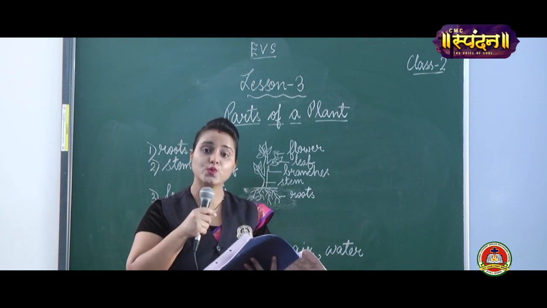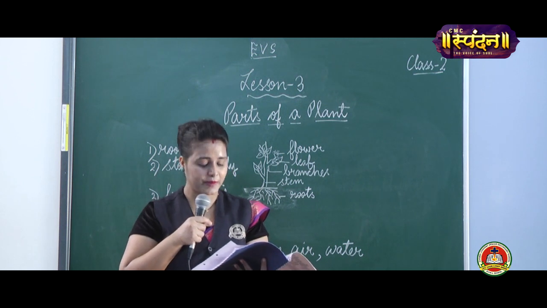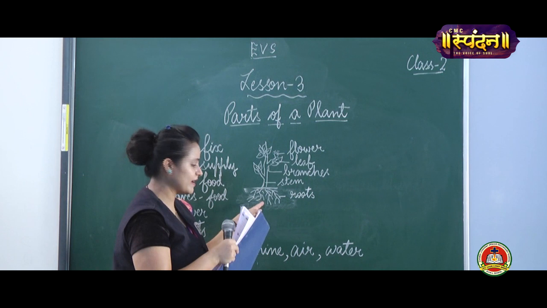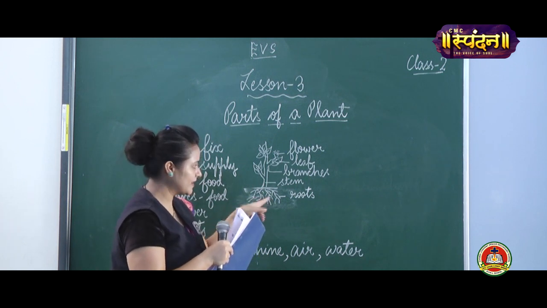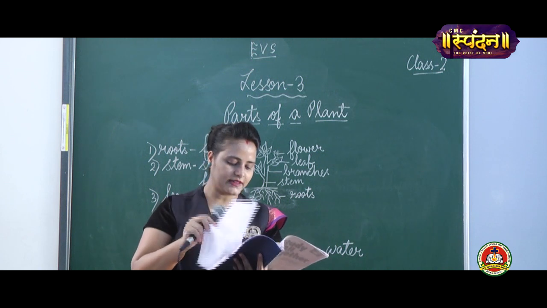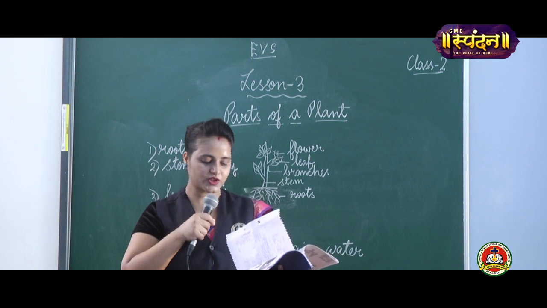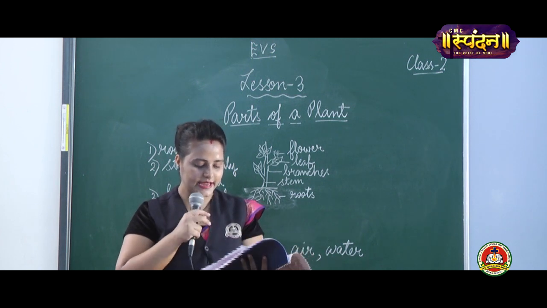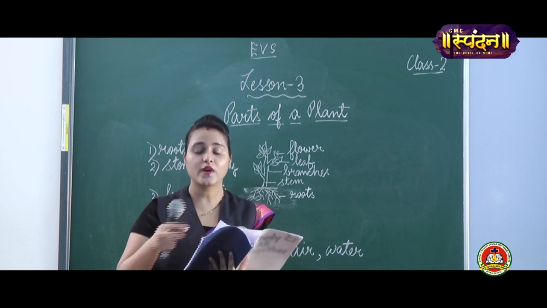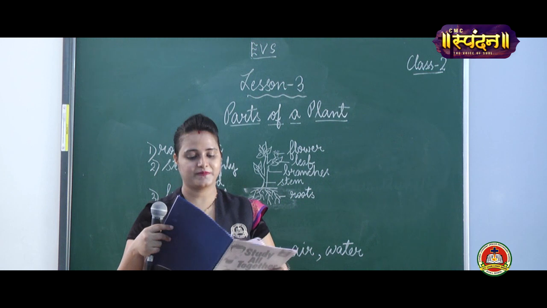First term is roots. Roots are an important part of a plant. It remains under the soil, as you all can see over here. It remains under the soil and keeps the plant fixed into the soil. It takes water and salt from soil. What does it take? It takes water and salt.